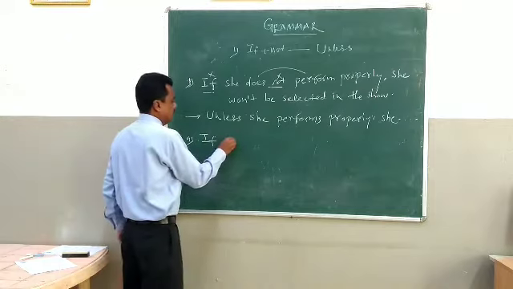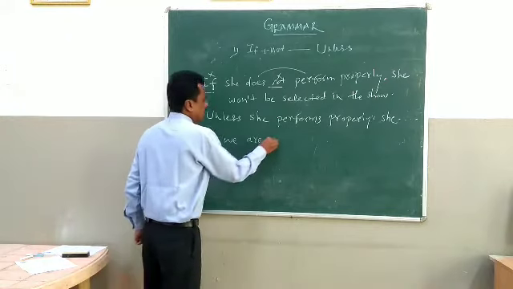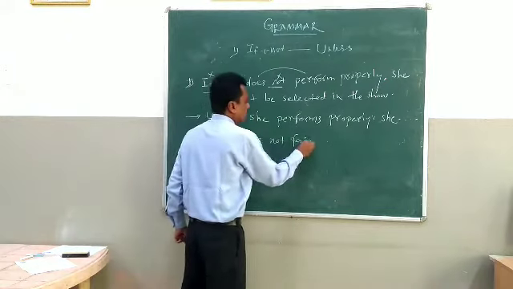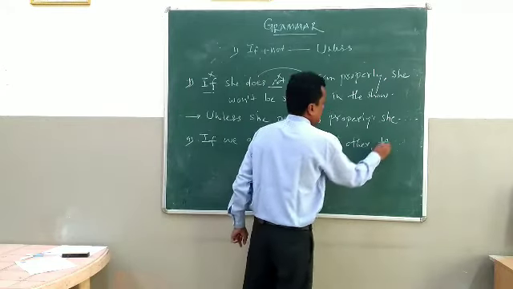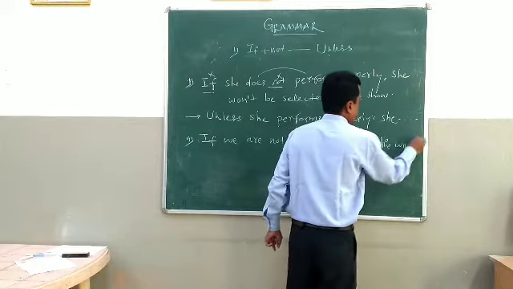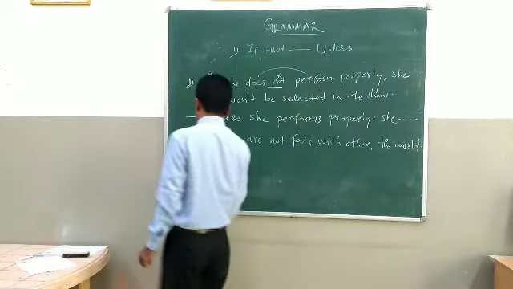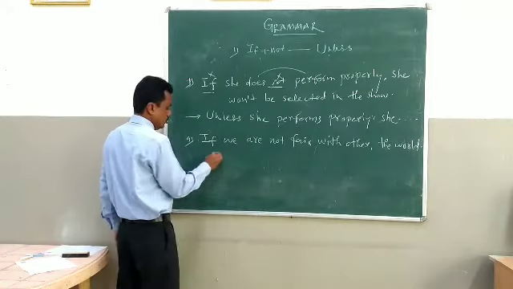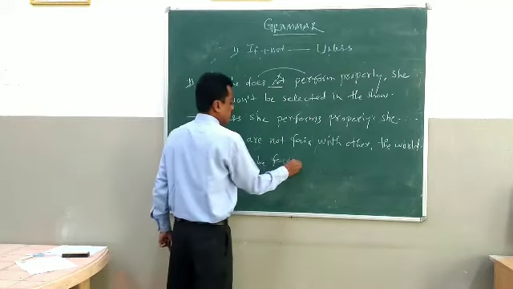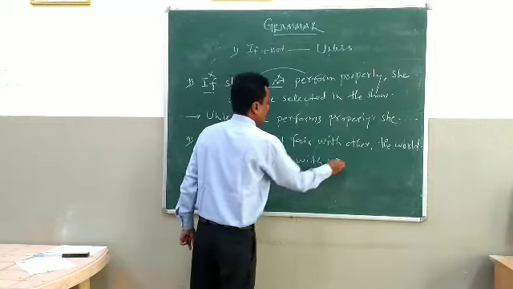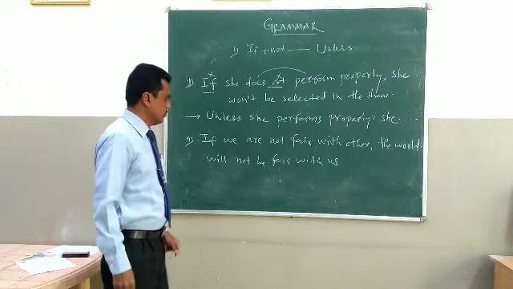If we are not fair with others, the world will not be fair with us.